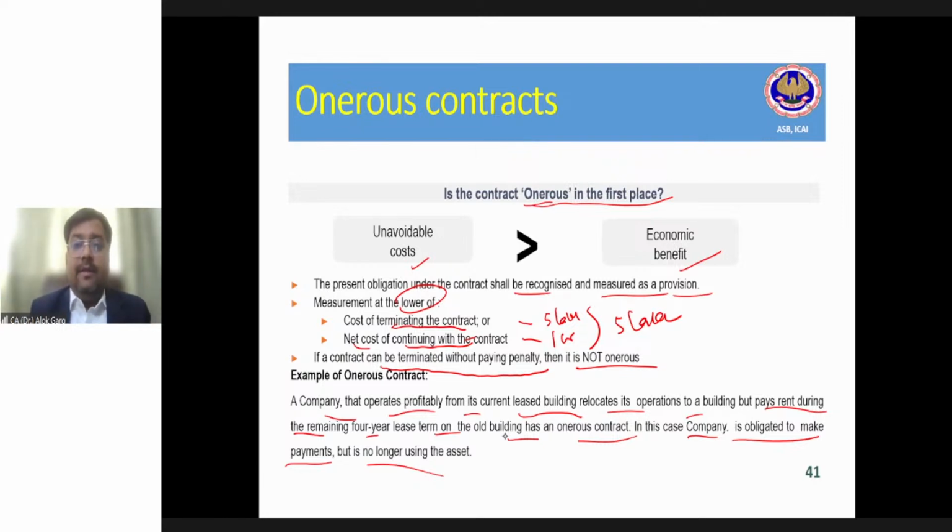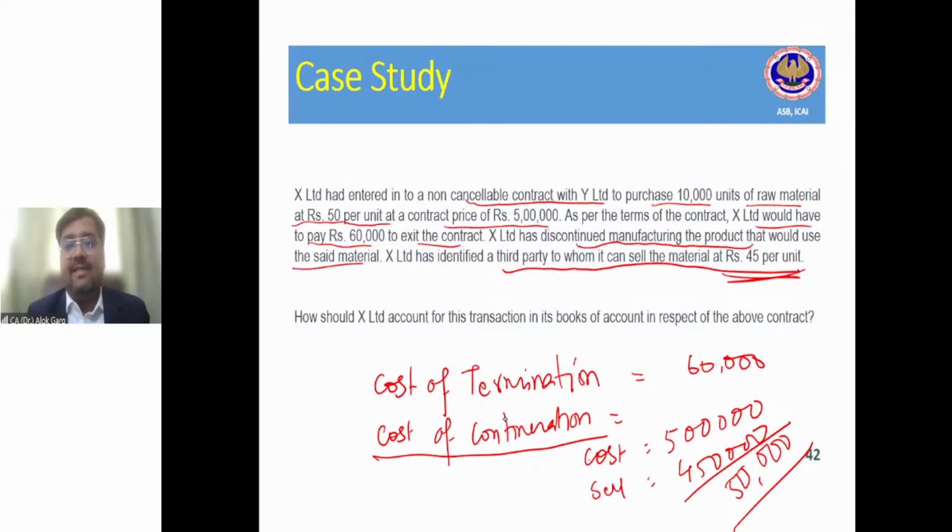Yes. Let's discuss this case study. X Limited had entered into a non-cancelable contract with Y Limited to purchase 10,000 units of raw material at 50 rupees per unit, at a contract price of rupees 5 lakh. As per the terms of the contract, X Limited would have to pay 60,000 to exit the contract. The exit penalty is 60,000 rupees. X Limited has discontinued manufacturing the product that would use the said material. X Limited has identified a third party to whom it can sell the material at 45 rupees per unit.